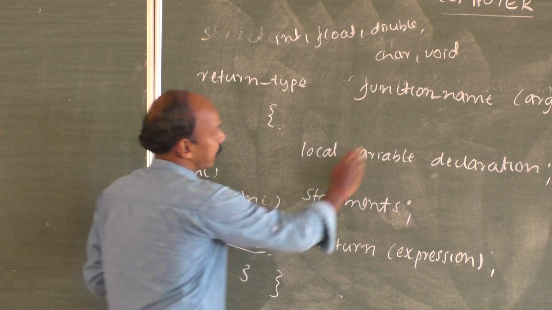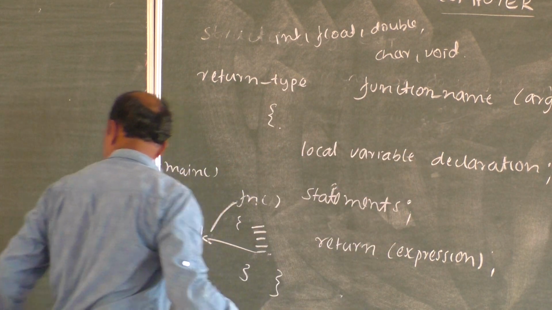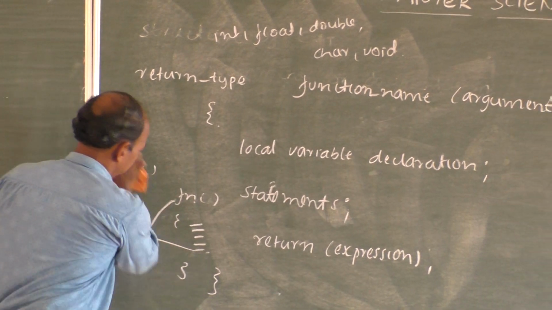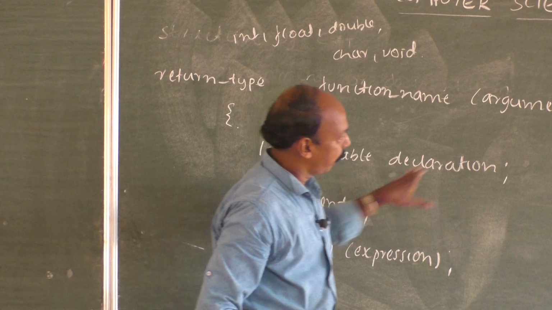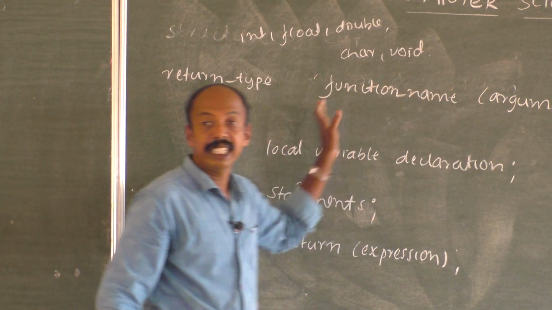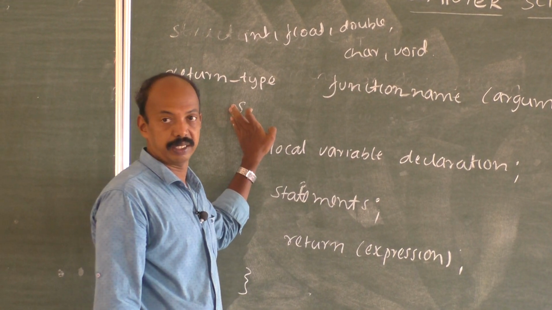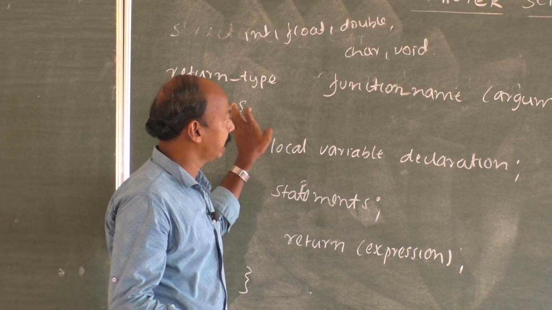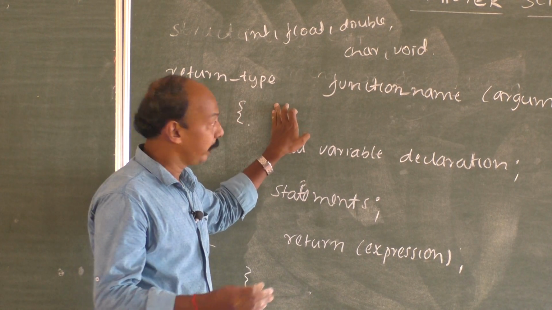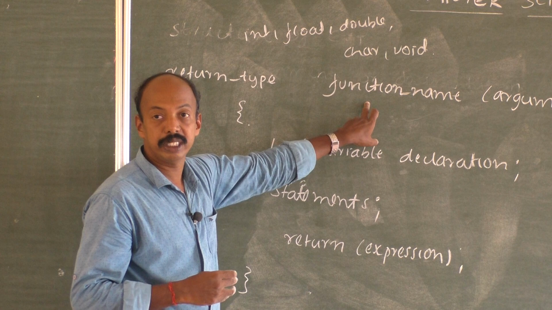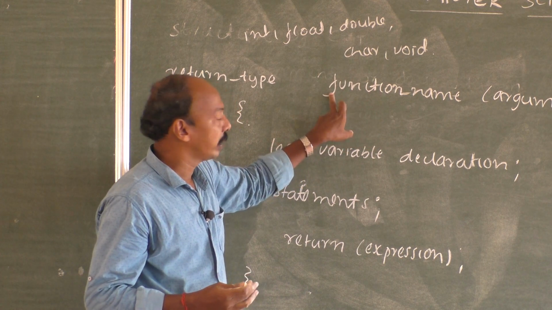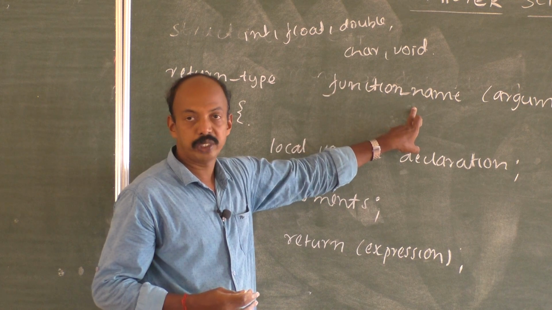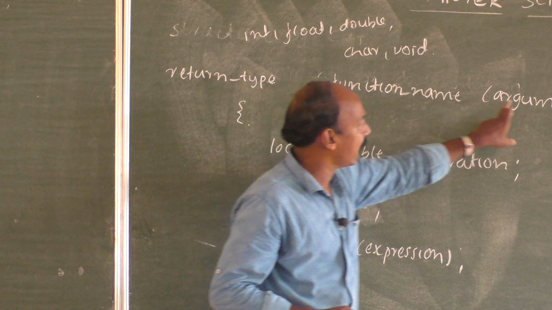Then comes the function name. What is a function name here? A program which we have written can contain, as we have just seen, n number of functions. So any number of functions it can have. That's why we need to have different names for the different functions. So again it will be a user defined name. Then comes the argument list.